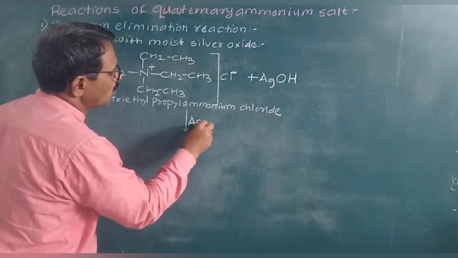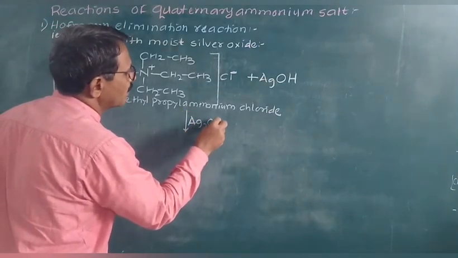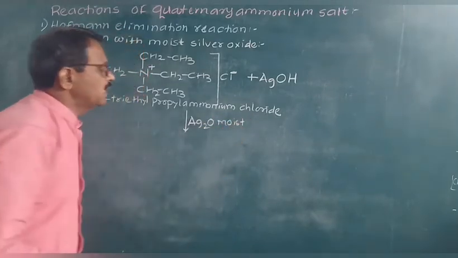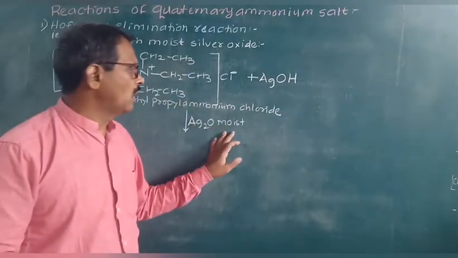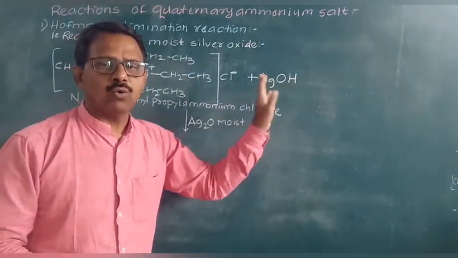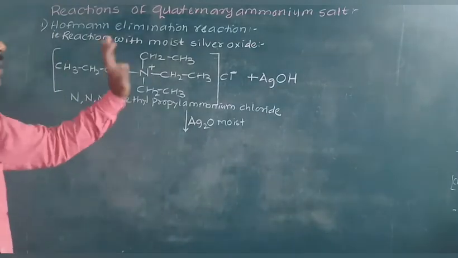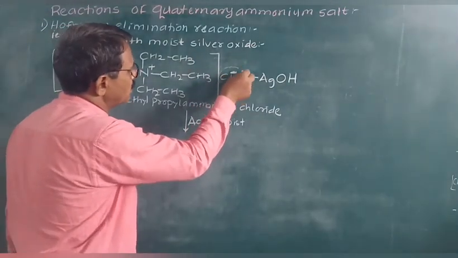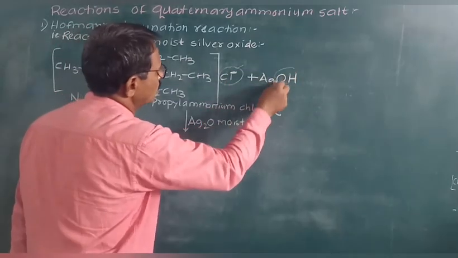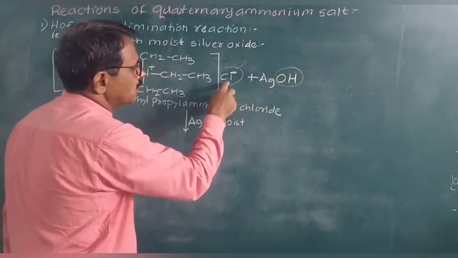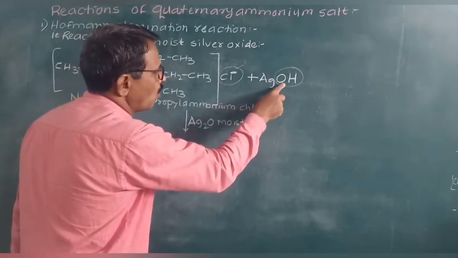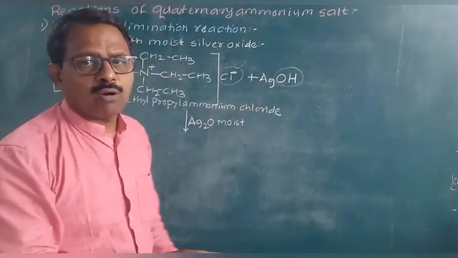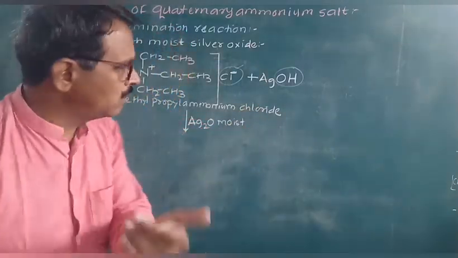This reaction takes place with moist Ag2O. It means that Ag2O absorbs a water molecule and gets converted into AgOH. It is a nucleophilic substitution reaction. Now this Cl minus is replaced by the OH group, and the Cl combines with Ag to form AgCl, which is the byproduct.